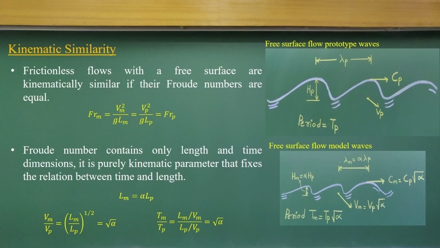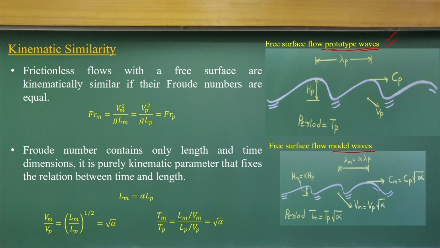Now, look at another problem where we look for the similarity length. For example, a free surface flow with prototype waves. This wave process may be happening in oceans or lakes, and you have to represent it in model waves.